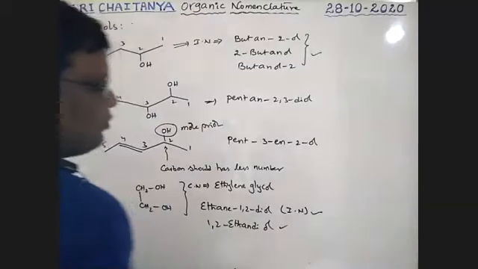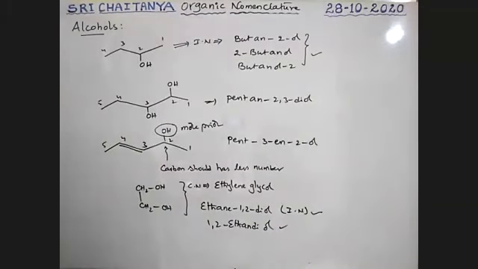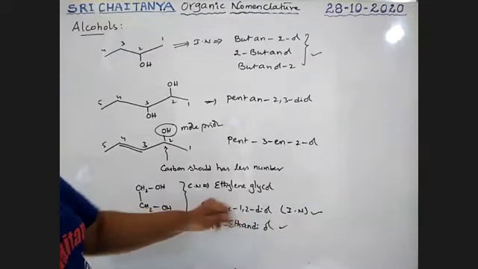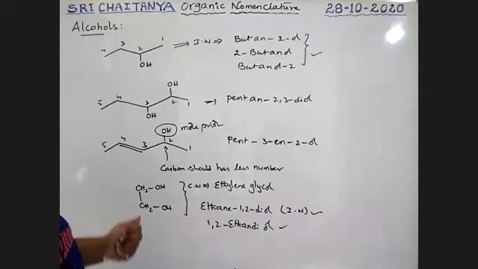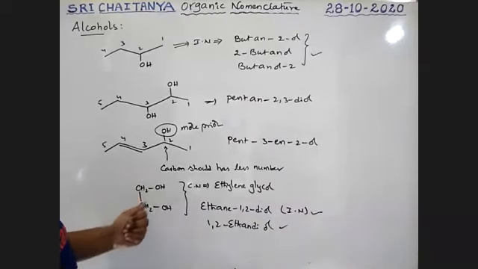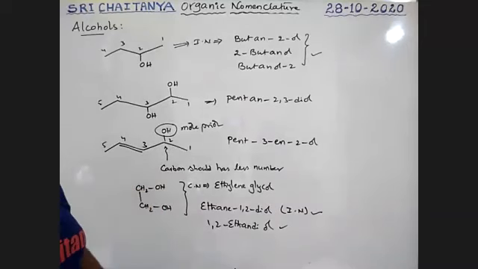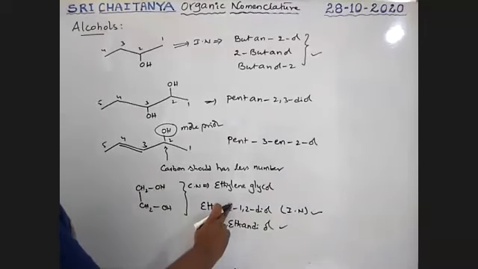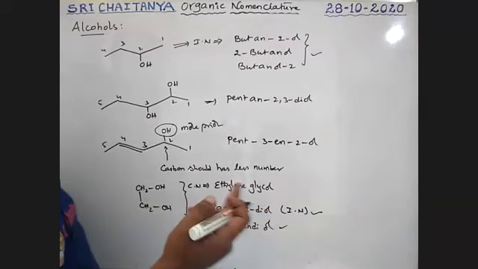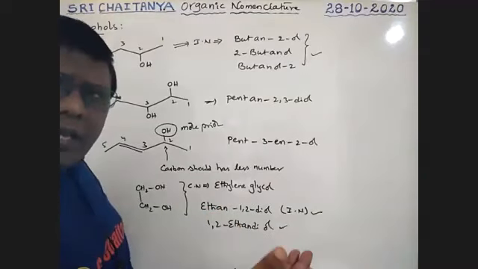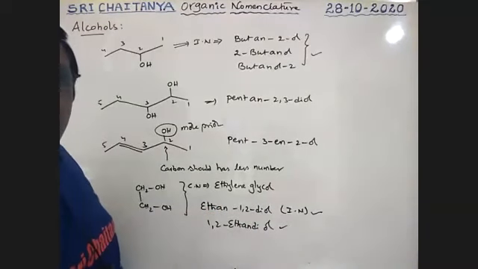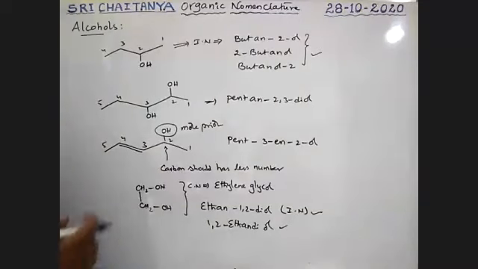Glycol is nothing but 2 OH groups at adjacent carbons. The E may be used or may not be used. Both are accepted. So this is ethylene glycol or simply glycol.